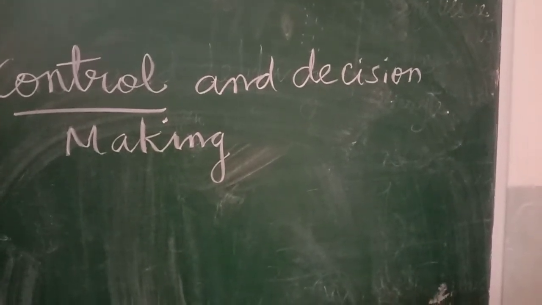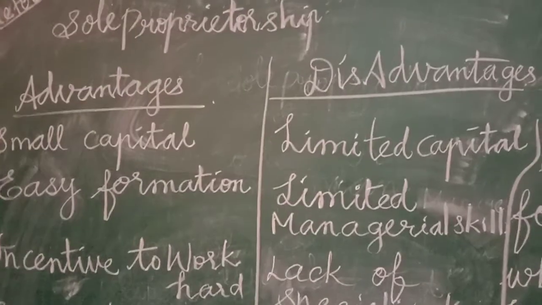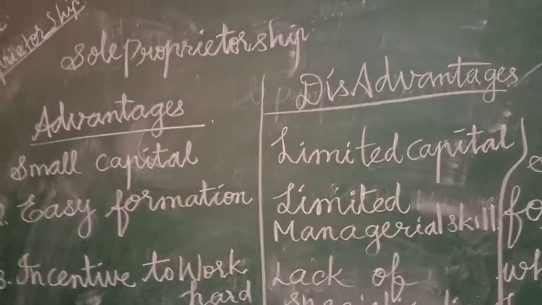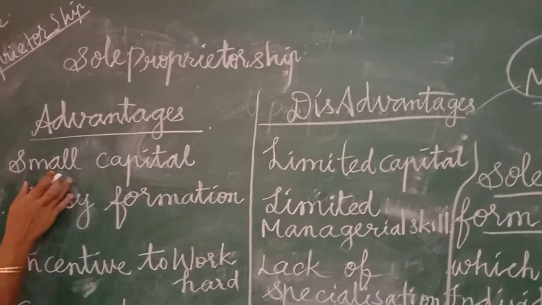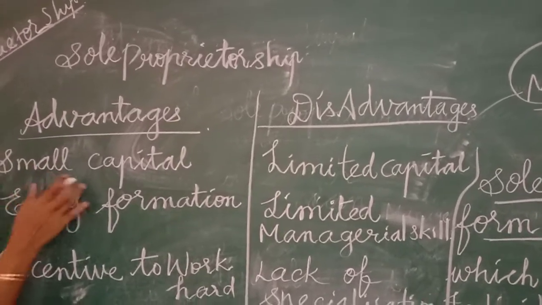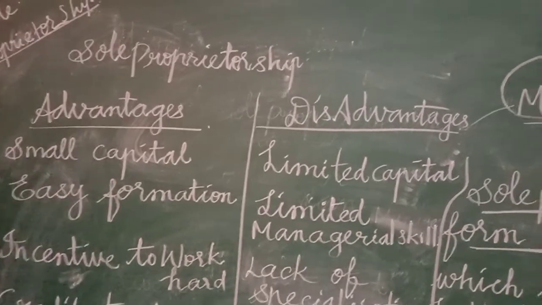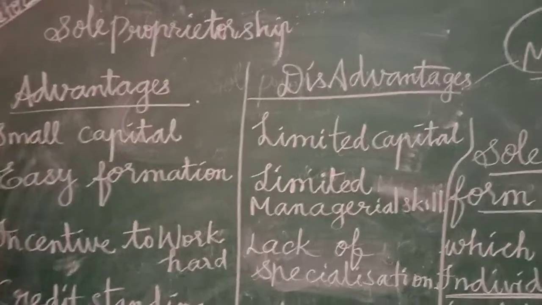Then come to the advantages and disadvantages. Now let us see the advantages and disadvantages of sole proprietorship. Here, only a small amount of capital is required. As a specific advantage of sole proprietorship, he can start the business with a small amount of capital.